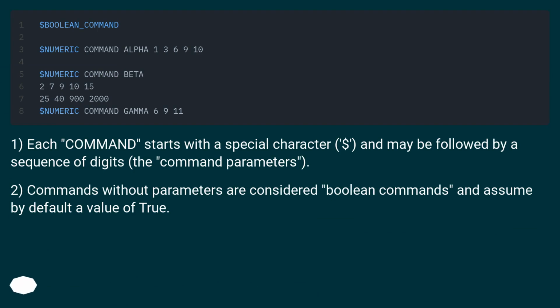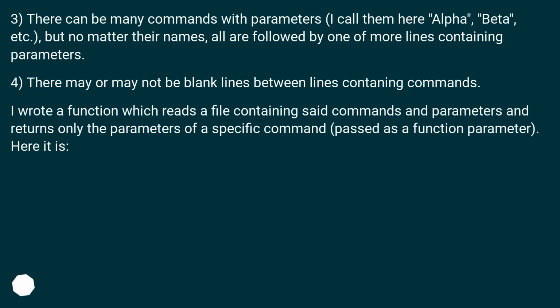Commands without parameters are considered Boolean commands and assume by default a value of true. 3. There can be many commands with parameters, I call them here alpha, beta, etc., but no matter their names, all are followed by one or more lines containing parameters. 4. There may or may not be blank lines between lines containing commands.